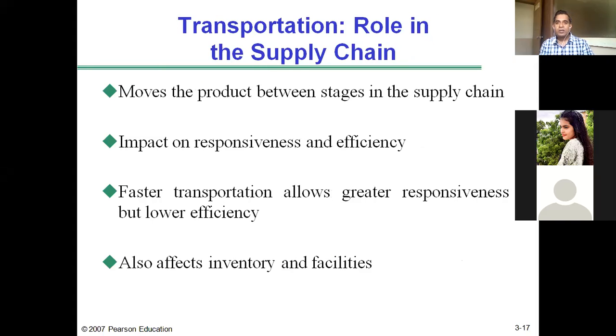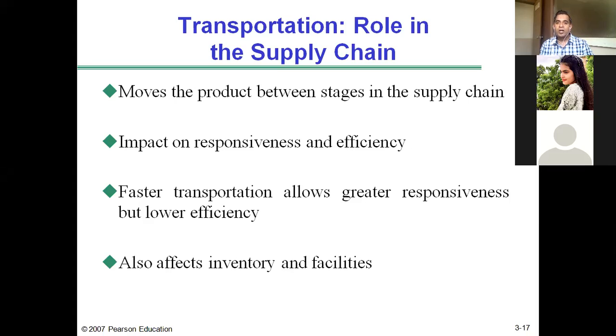So what is the role of transportation in supply chain? Simple, transportation moves the product between stages in the supply chain. For example, movement of raw material from supplier to manufacturer, or movement of finished goods from manufacturer to distributor. And transportation has impact on responsiveness and efficiency. That is what we are learning, how supply chain drivers influence responsiveness and efficiency of any supply chain.